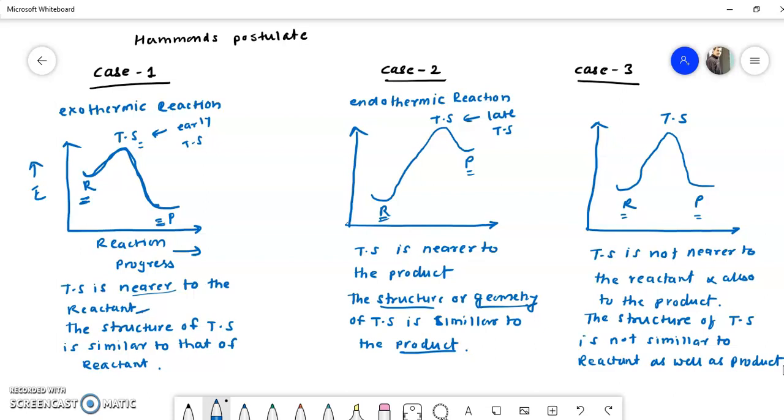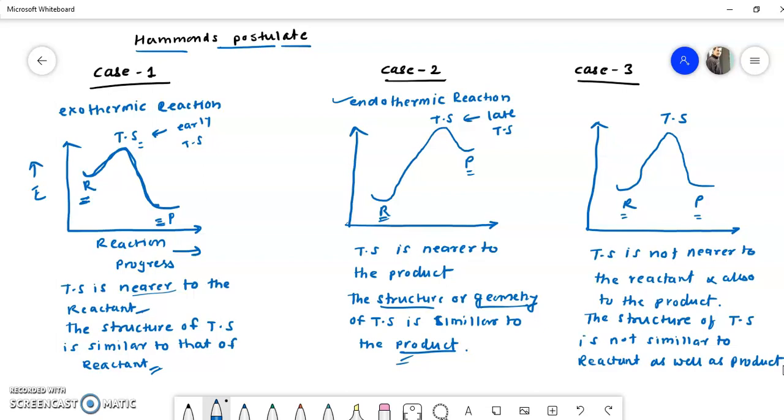Now what idea do we get from Hammond's postulate? We get an idea about the structure or geometry of the transition state, remember. And there are only three cases. If the reaction is exothermic, then transition state geometry is similar to the reactant. If the reaction is endothermic, then transition state geometry is nearer to the product. And if the reaction is neither exothermic nor endothermic, then transition state geometry does not resemble reactant as well as product. So this is all about Hammond's postulate.